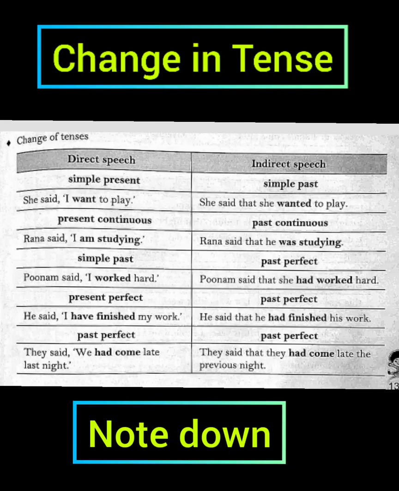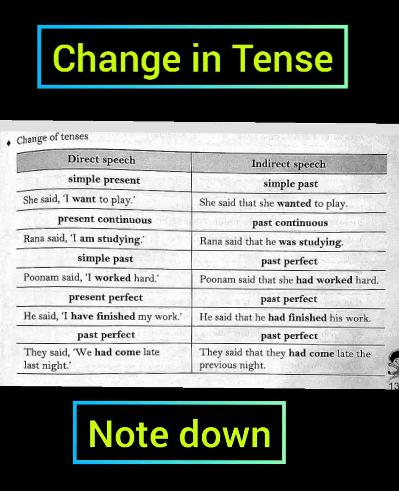Then simple past will change into past perfect. Poonam said, I worked hard. So again, here Poonam said is the reported verb and the remaining sentence after the comma, I worked hard, is the reported speech. Poonam said that she had worked hard, right? So this is how we have to change the simple past into past perfect.